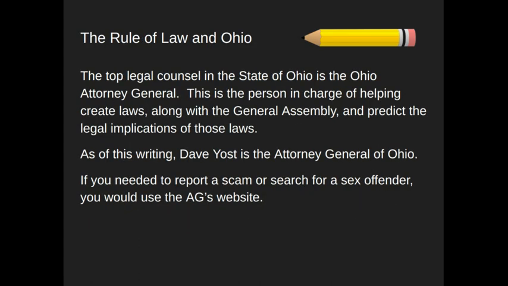The rule of law. So the top legal counsel in the state of Ohio is the Ohio Attorney General. They're helping the governor and the General Assembly to create and execute laws, predict the legal implications of the laws, and helping the general population with things like credit card scams, finding people on the sex offender registry, things like that. And you can access the Attorney General's website to do all those things. And as of this writing, Dave Yost is the Attorney General of Ohio.